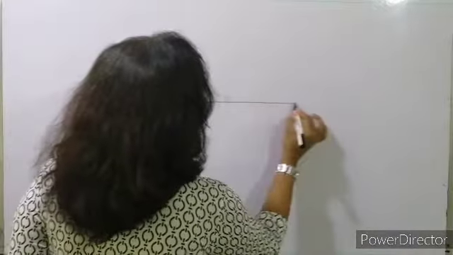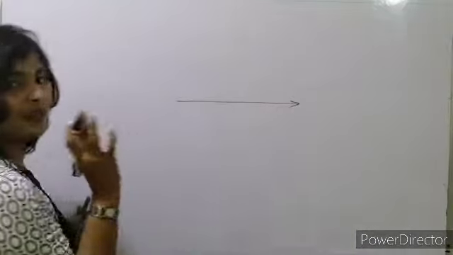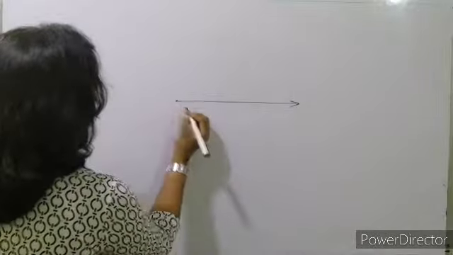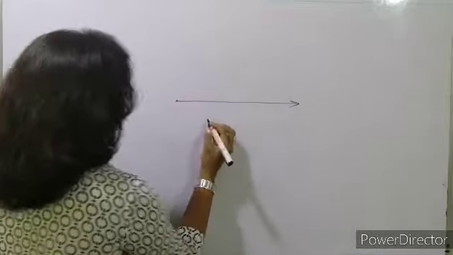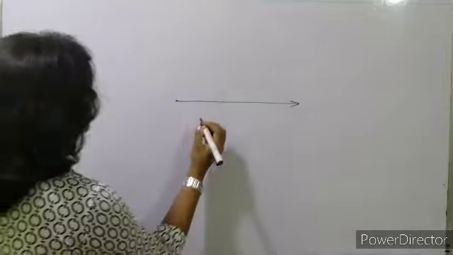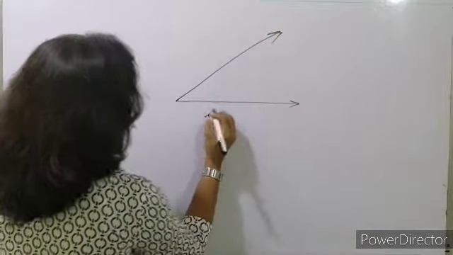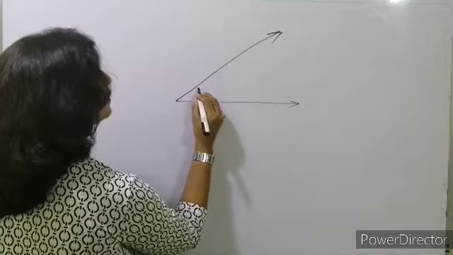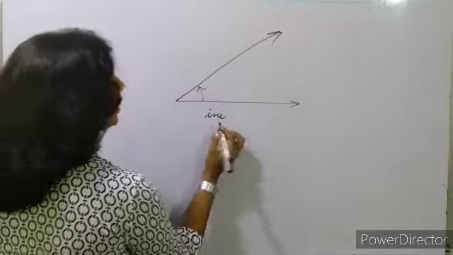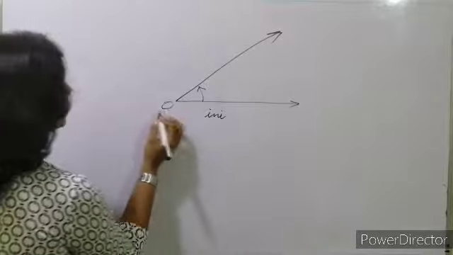If this is a line, sorry, a ray, this will be called the initial side, and we have to find out the angle. In this case, if we have to find out this angle, this is the vertex.